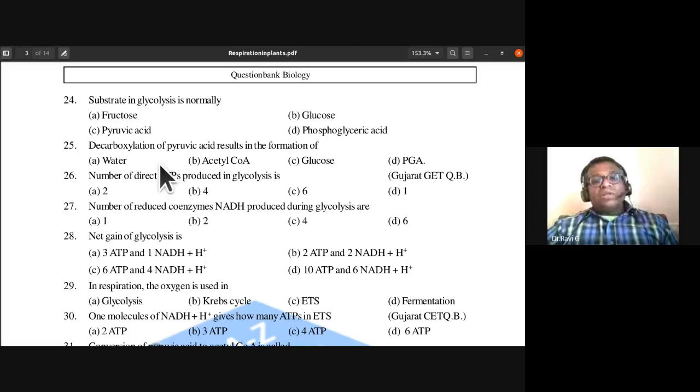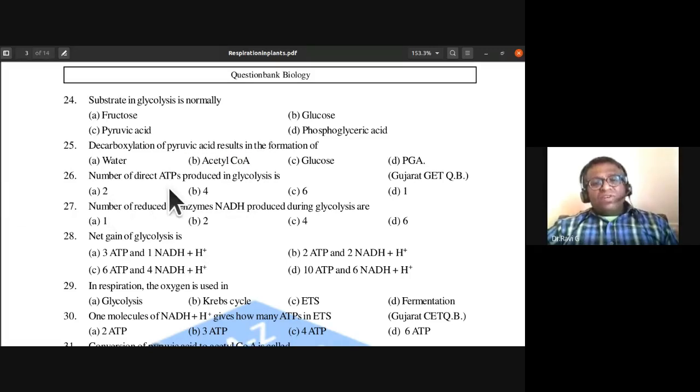Decarboxylation of pyruvic acid results in the formation of acetyl coenzyme A. So B is the answer.